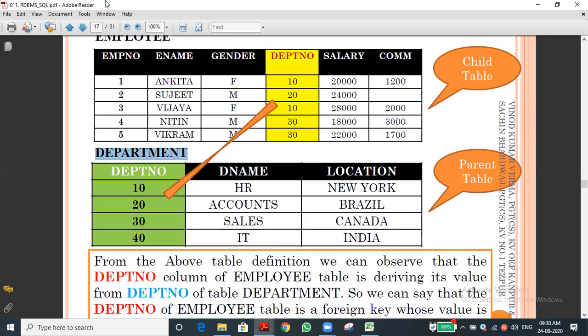I hope you understand. Did I make you confused? Yes, sir. No, sir. Sir, please tell it one more time. Okay, yes Chandru, I will tell it. The use of a foreign key is to establish the connection between the two tables. One table, one column is there. That should be a primary key in that first table, table number one. Like this we can say. The entire column we are using, and another column in the second table is the foreign key.